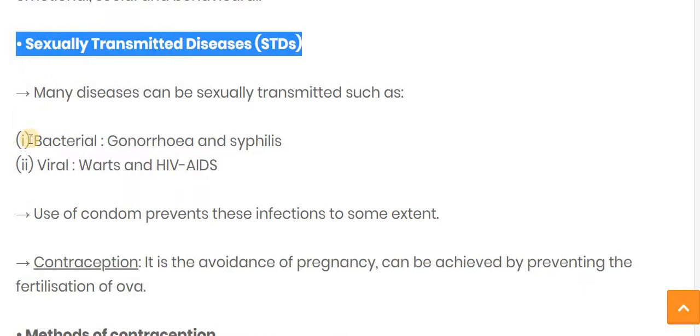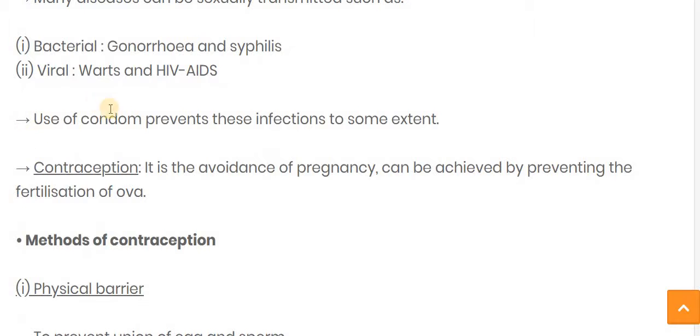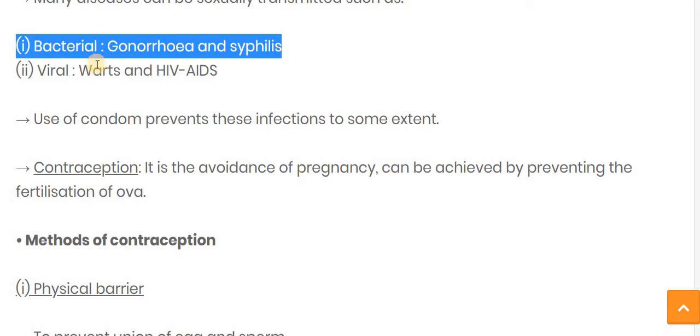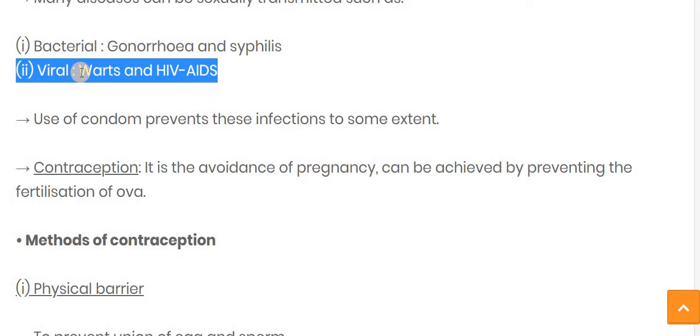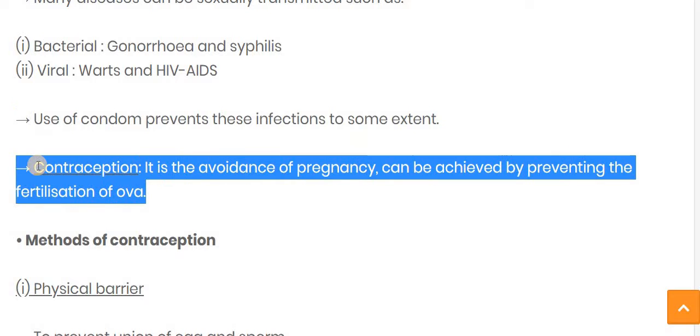Then we see sexually transmitted diseases, the STDs. Many diseases can be sexually transmitted, such as gonorrhea and syphilis, and by viruses, such as warts and HIV AIDS. How can we prevent this kind of disease? The use of a condom prevents this infection. Another is contraception, and later on we see the methods of contraception.